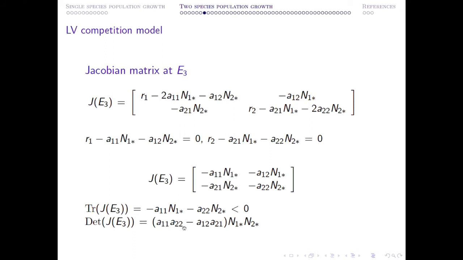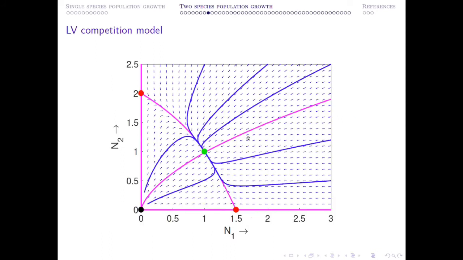The determinant is this one; N1 star, N2 star is assumed to be positive. So if this is positive, then your coexistence equilibrium point is stable, and if this is negative, then it is a saddle point. Therefore the coexistence steady state is unstable, and depending upon this fact, you can have this type of phase portrait.